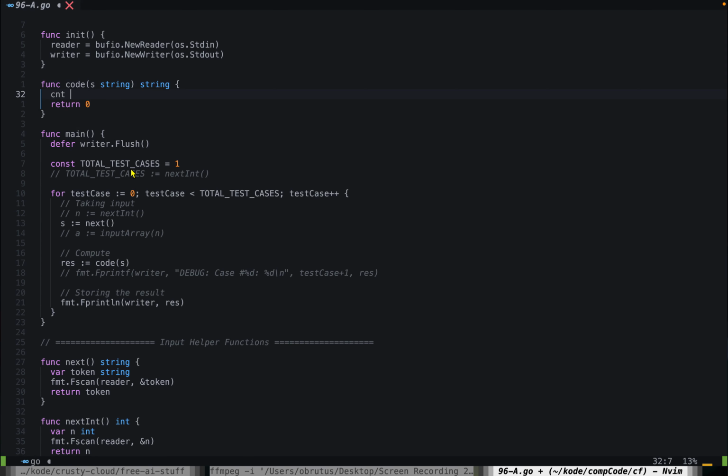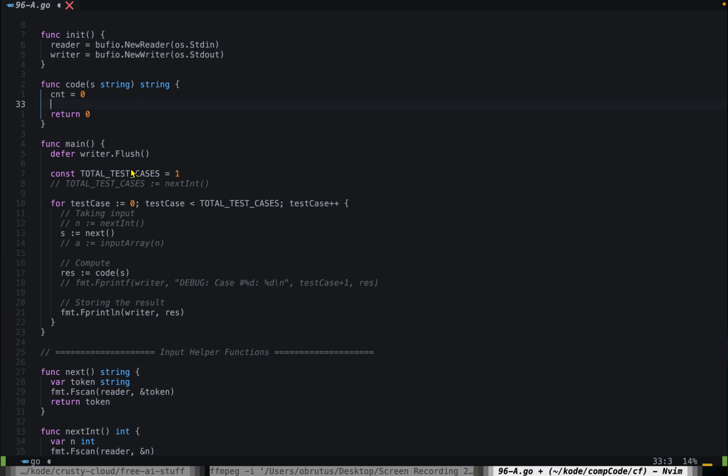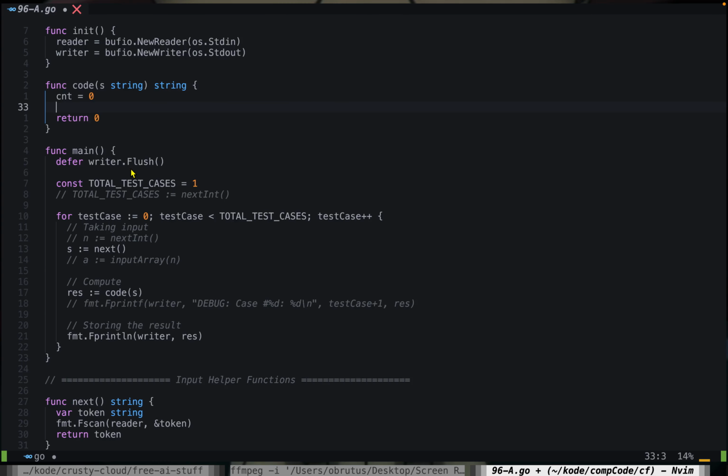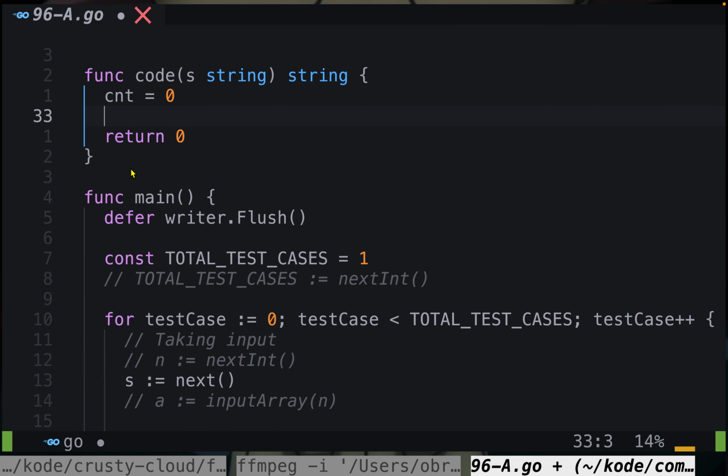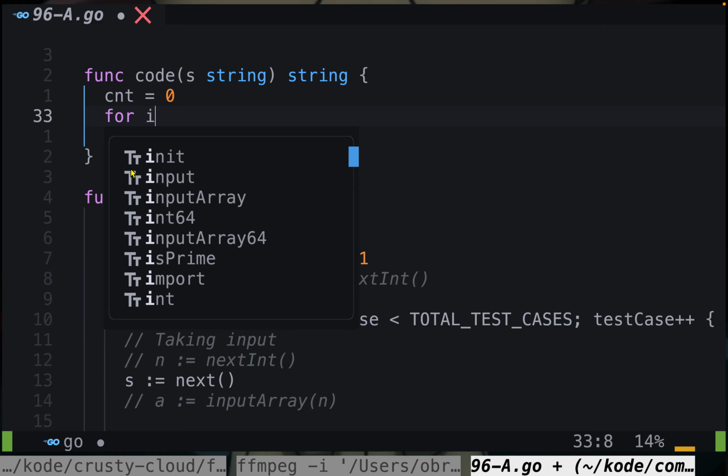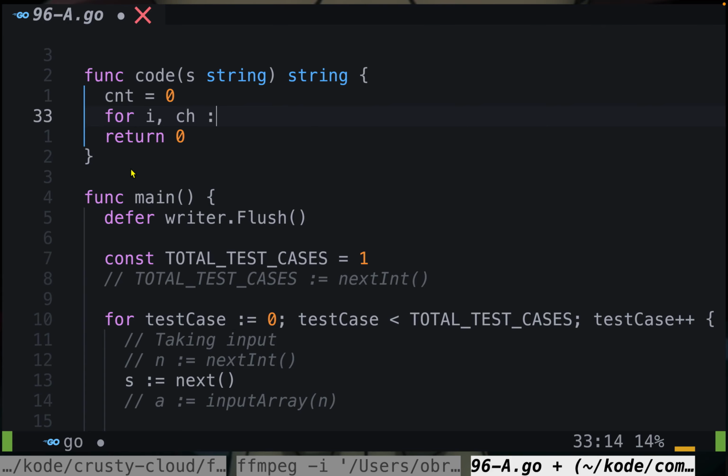Let's get started. I'll say cnt is equal to 0 initially, which keeps track of the consecutive numbers we are going through. I'll increase the font. For index i and character ch... how should I approach this one? This is pretty much simple. Should I check earlier or later?